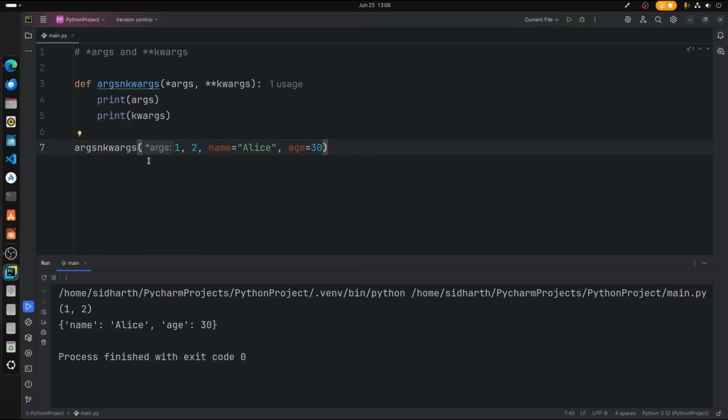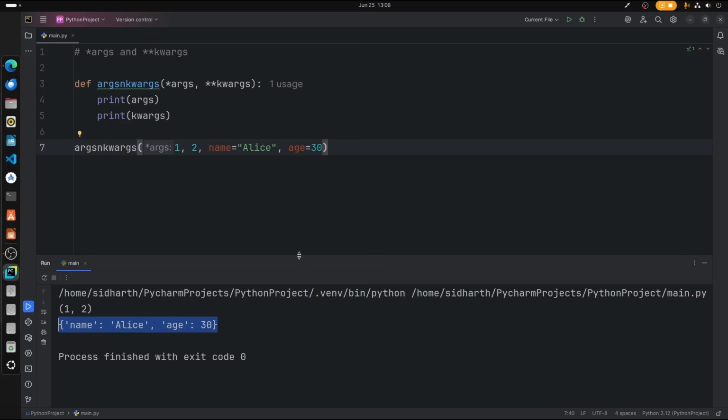As you can see, we are passing extra positional arguments, which are this 1 and 2, and we can shove a lot of inputs inside an input statement, or an argument is called star kwargs. Alright, so that's what you call star args and star kwargs.